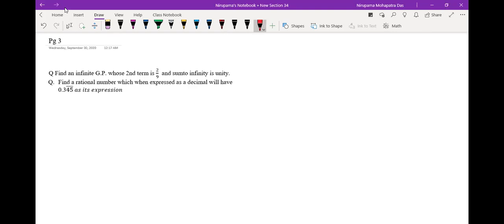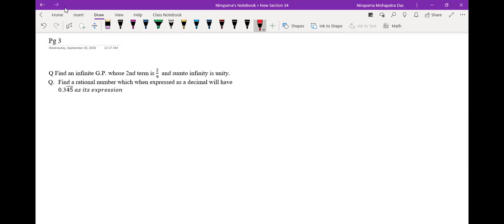Okay, now yeah, last page. Before we go to this, find an infinite GP. So let me tell you what an infinite GP is. Whenever we have a finite GP, we write A, AR, AR square, AR cube like this. Here we assume we have n number of terms where n is a finite number.